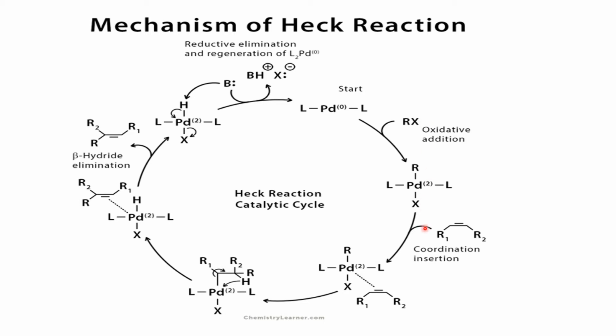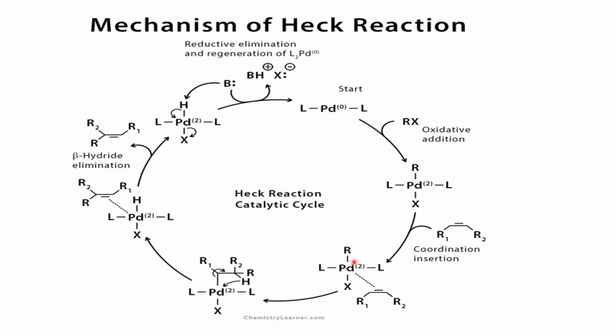In this second step, the substrate alkene reacts with this compound so that the double bond present in the alkene makes a pi complex with palladium, and slowly it makes a bond with palladium.